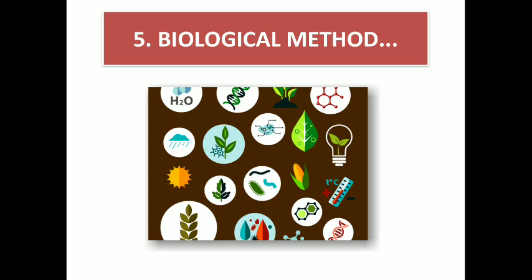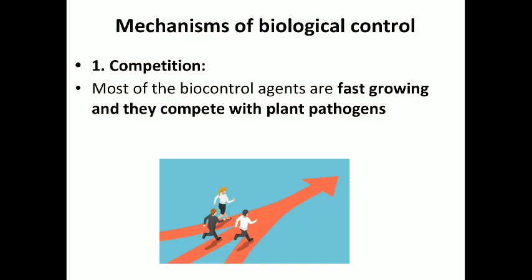Next method, biological method. In the case of biological method, there is total or partial destruction of the pathogen population by another organism. That is, here the disease producing activities of the pathogen are reduced by using living organisms. Let's see in detail. First of all, what is the mechanism of biological control? First one, that is competition.